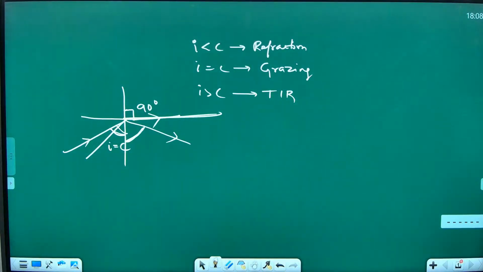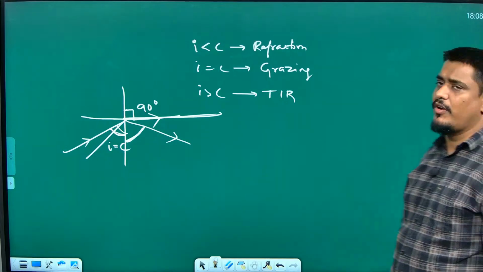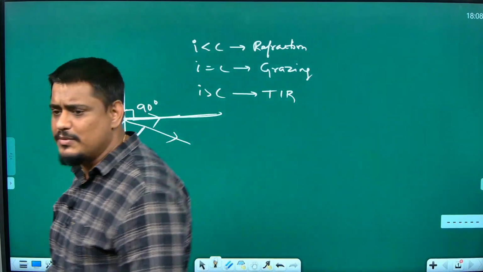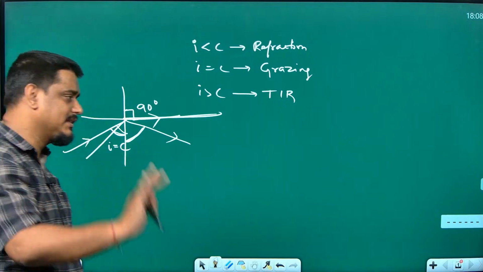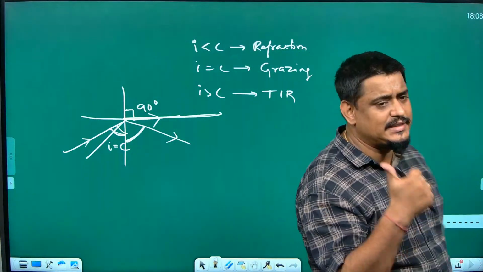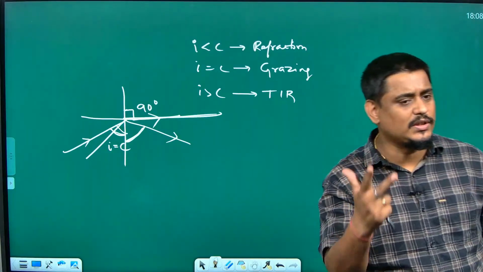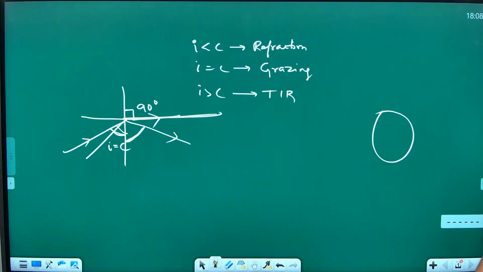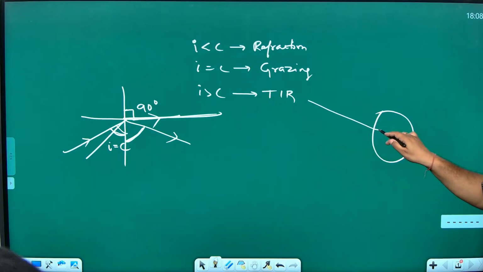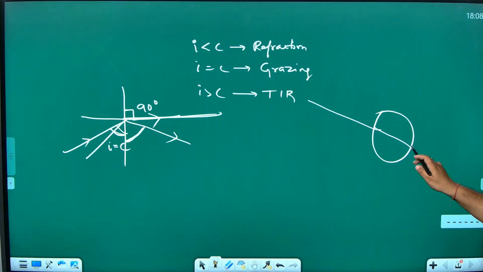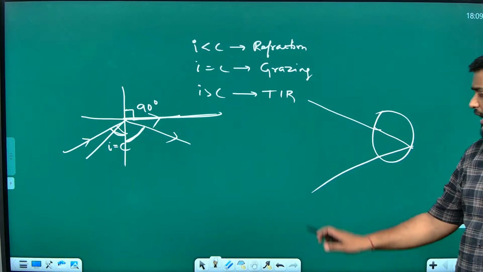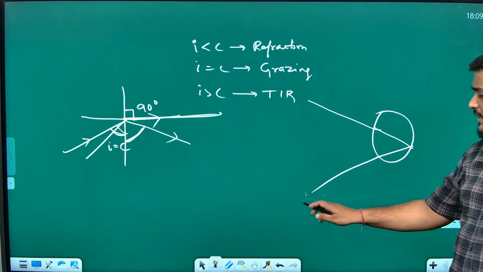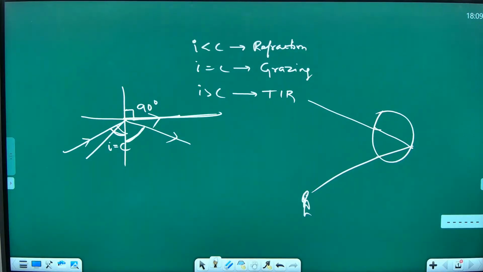By using TIR, I next talked to you about rainbow formation. I said that a rainbow forms with the help of three properties: refraction of light, dispersion of light, and total internal reflection. Remember that if this is the water drop, light has to come, first it has to refract, then it has to TIR, then dispersion. In this case, you have all three things visible to you, and you must be standing here in order to see it. That is actually rainbow formation.